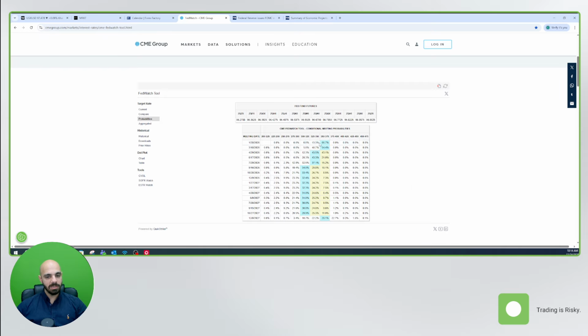Of course, this probability is subject to change if we look at the CME FedWatch. Depending on the economic data, that could change these percentages. For the January meeting, the expectation is that we will see no change. A lot of analysts said that this rate cut that we saw in December was a hawkish cut. What does it mean? It means that the Fed gave the markets what was priced in, a 25 basis point cut, but the tone of the Fed was slightly hawkish.